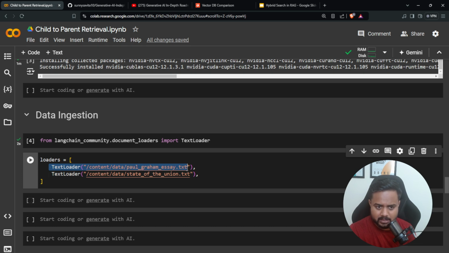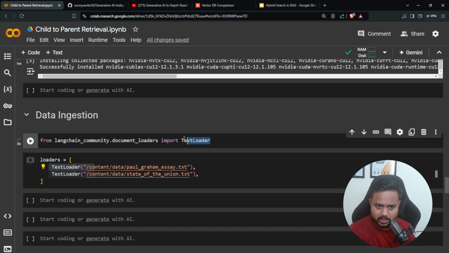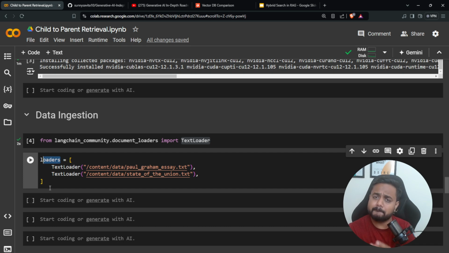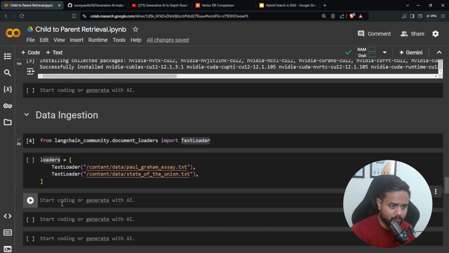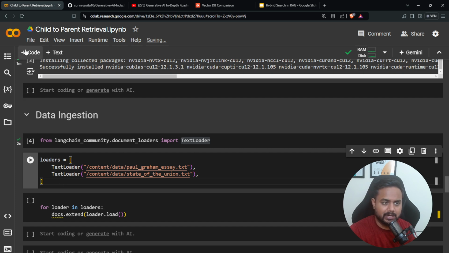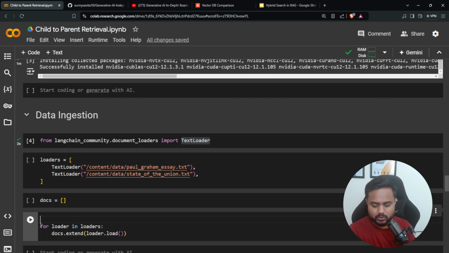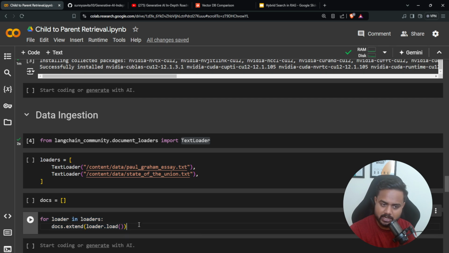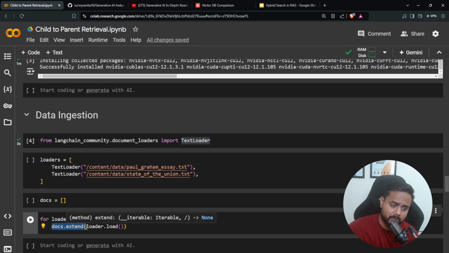So we are passing this particular path to where? To the text loader. Here is my text loader, and we are keeping it inside a list so that later on I can iterate on top of it. So here I'm going to iterate on each and every text loader and load the data inside this list. After iterating, I'm going to add it inside docs. A list has different functions like append, extend and so on. I'm using the extend method over here.